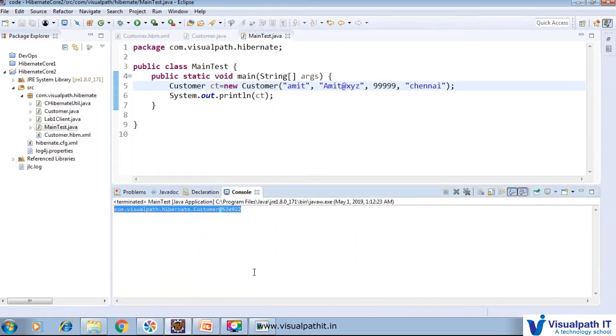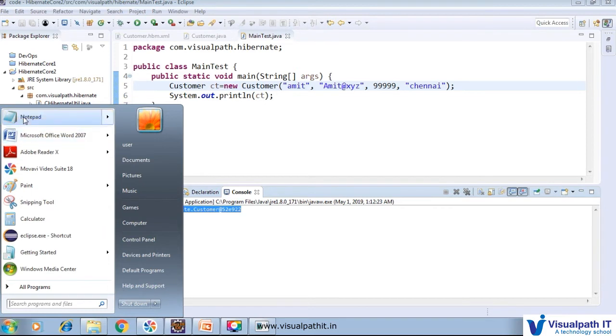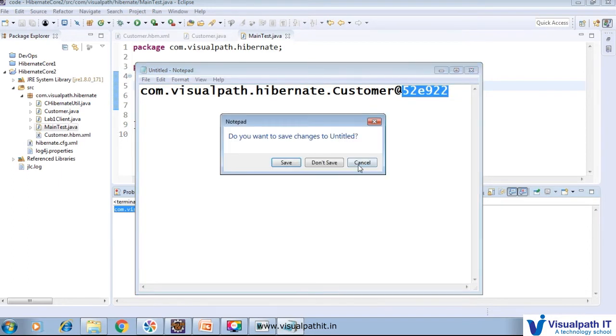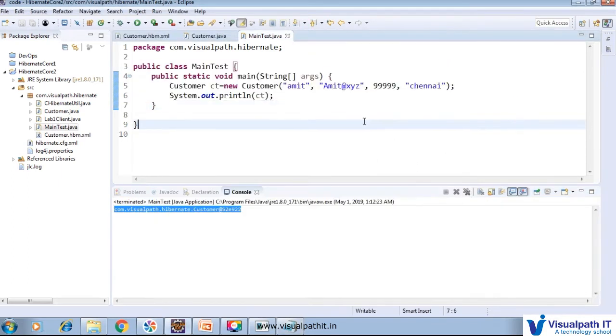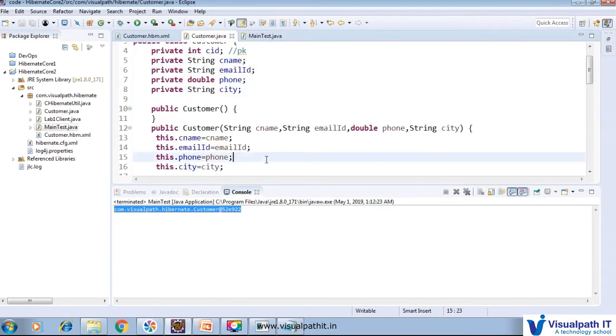Then we see that something is coming, like a package name, @ and some hexadecimal value here. If you're not able to see it, just wait. Yeah, it is showing com.visualpath.hibernate.Customer, that is the same package name, after that @ and some hexadecimal value. Okay, leave that. And this is the same code. I don't want to change anything here.